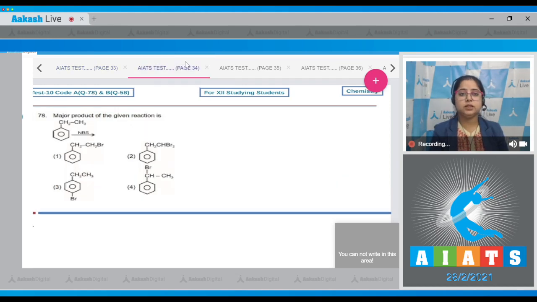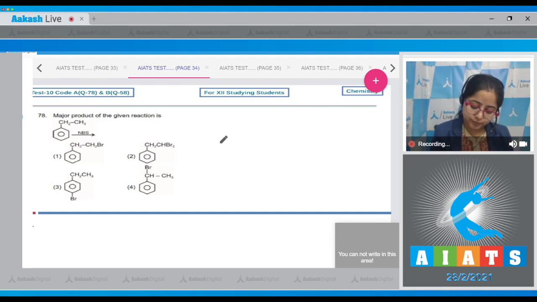Moving to next question, which is question number 78. Major product of the given reaction is. There is a compound given. When NBS attacks, we have to answer the product so formed. Student, NBS is used for monobromination substitution at the allylic or the benzylic position.